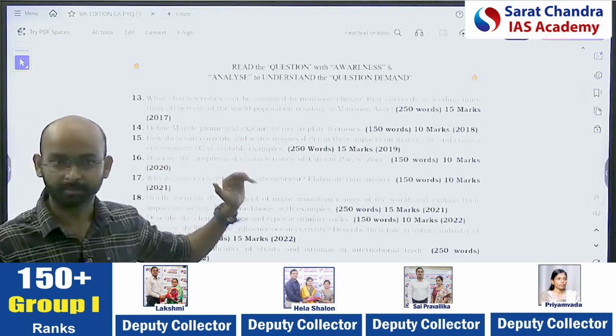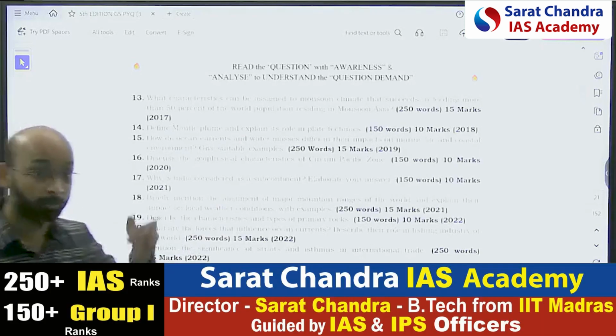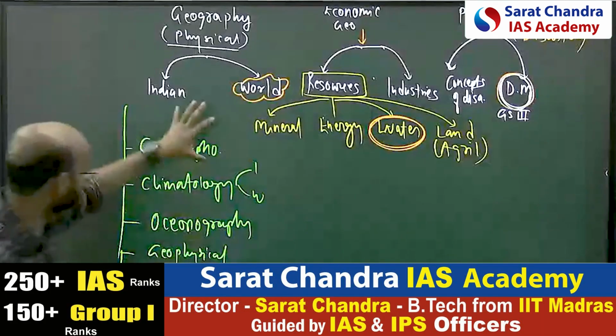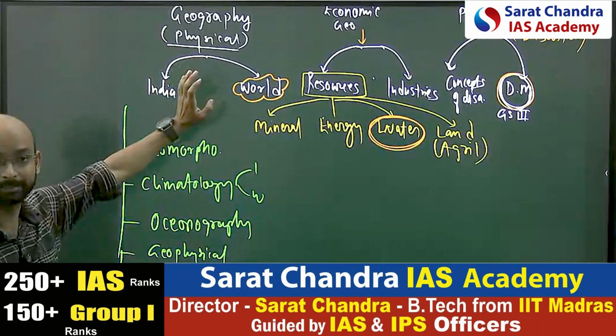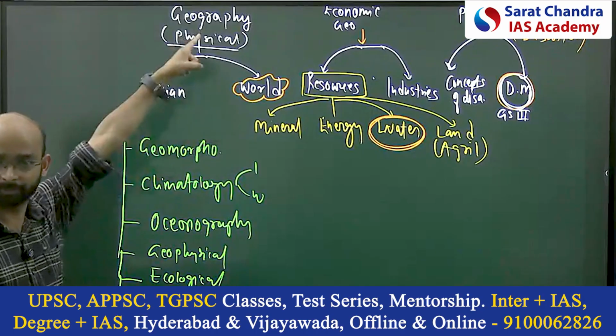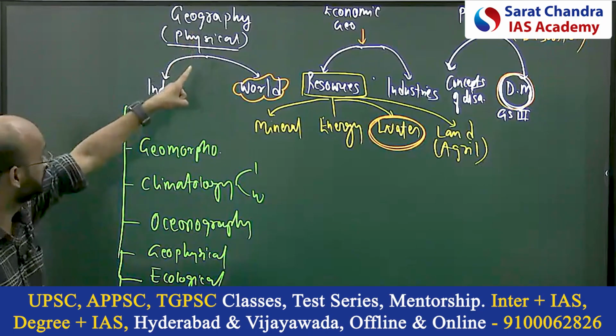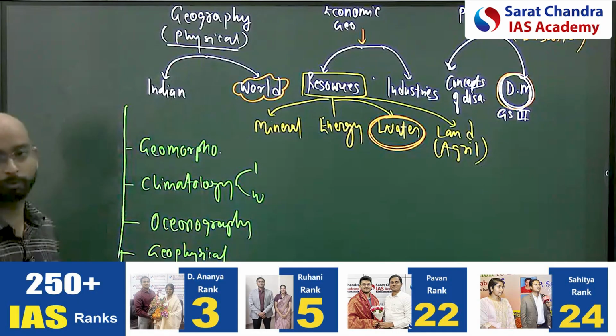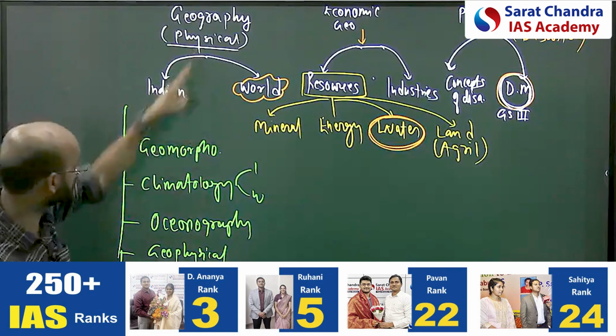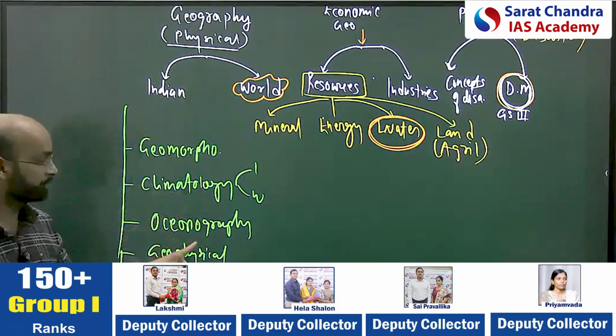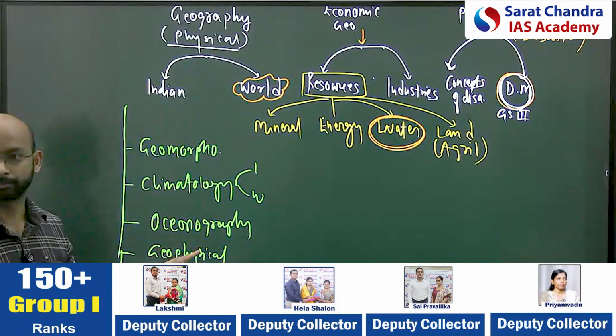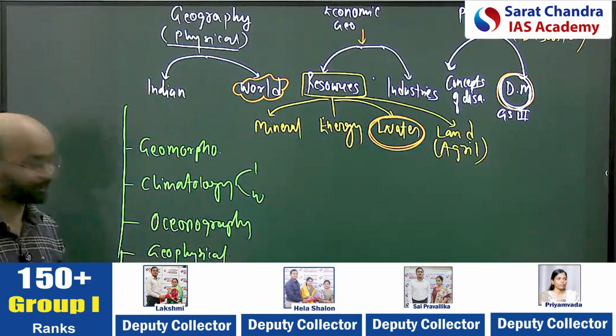Getting questions? Are you able to identify questions, and from where in the syllabus? Can you link it clearly? They are asking physical geography questions. We have taken very random ones, I'm not able to scroll properly. But clearly we saw questions from geomorphology, climatology, oceanography. And they are linking with ecology and socio-economy.